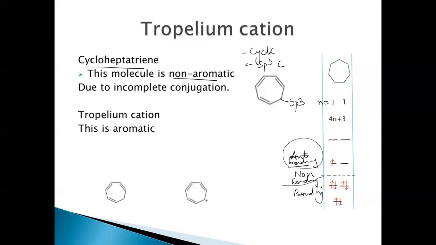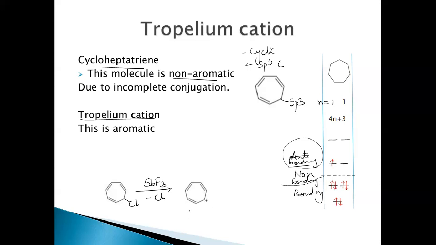So if you remove that one electron from the antibonding molecular orbital, then we can make the molecule aromatic, that is called the tropylium cation. So this sp3 hybridized carbon atom now, we can change this to SbF3, minus Cl, so making it the tropylium cation here.